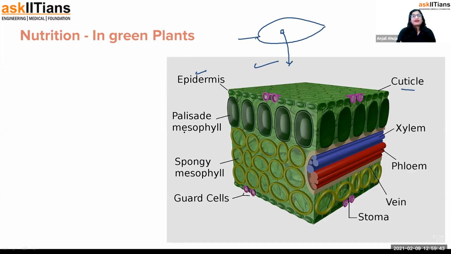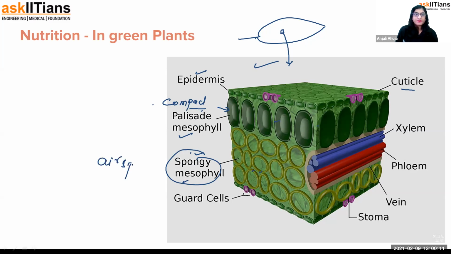Now, below that, there are mesophyll cells present. There are two types of mesophyll: one is palisade and one is spongy. Palisade seems to be very compact and designed, present in a proper way. But spongy is the one that's present randomly. Those cells are not properly arranged and do not have proper packing. Reason being, because of the spongy nature, they will have air spaces in them, which are not there in palisade.